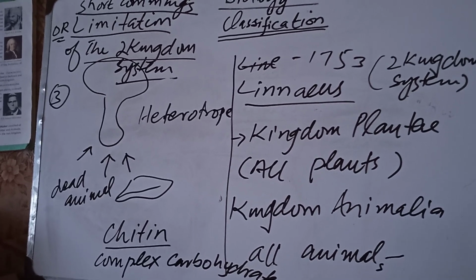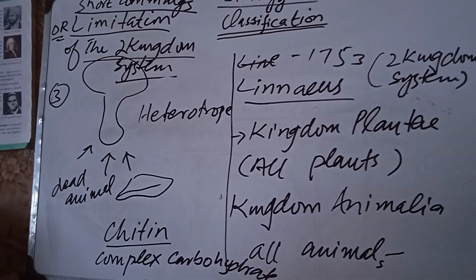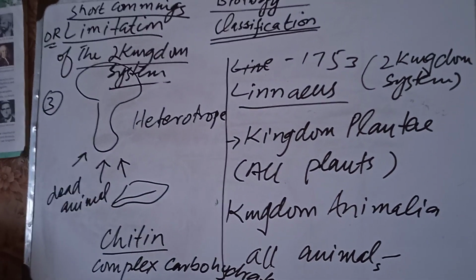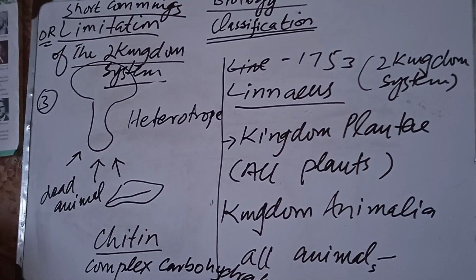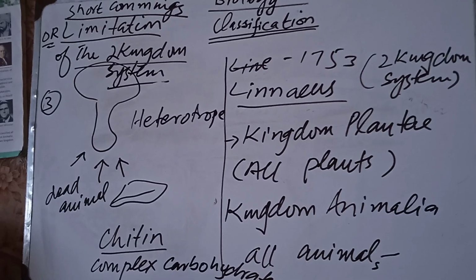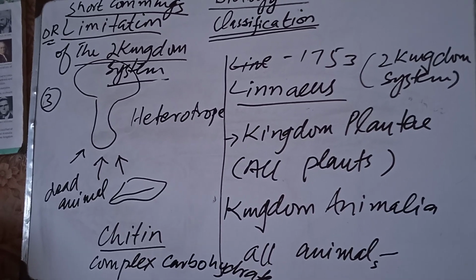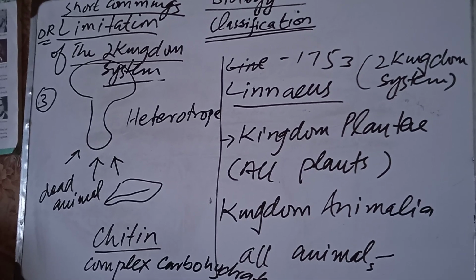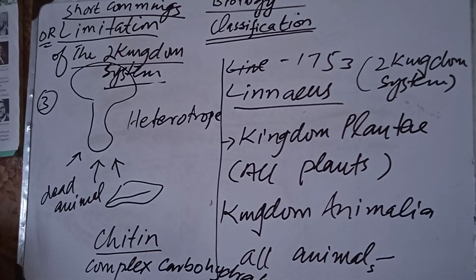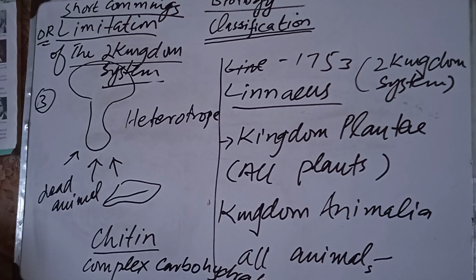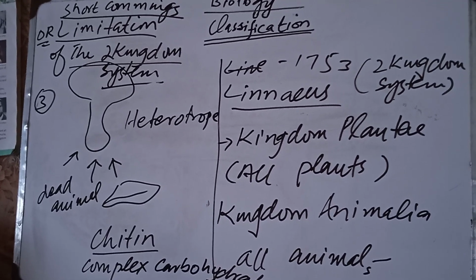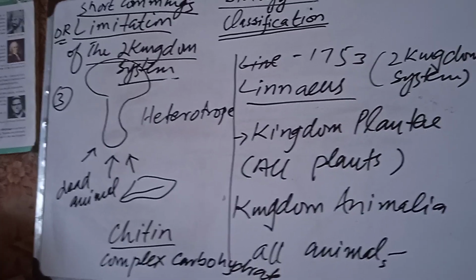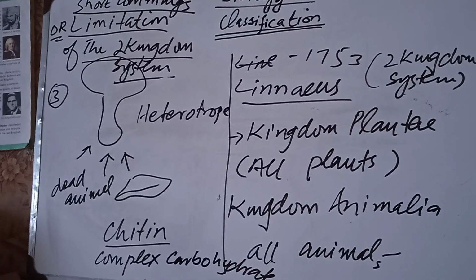Now the third thing which was not explained in the two kingdom system was the fungi. It's a large group of organisms which have a different way of getting food: they absorb food from dead matter in the soil, the dead plants and animals, and decayed components, nutrients from the soil.